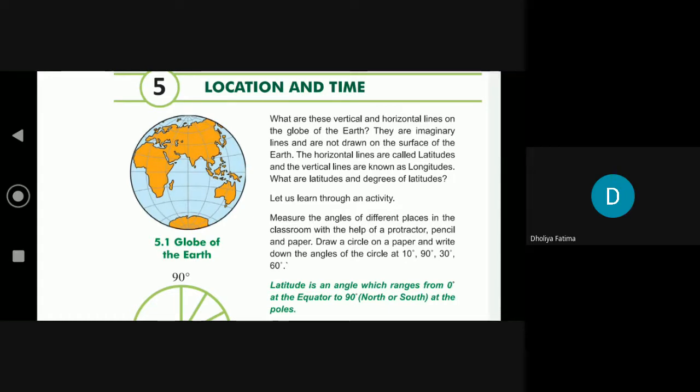Let us learn through an activity. Measure the angle of different places in the classroom with the help of a protractor, pencil and paper. Draw a circle on a paper and write down the angle of the circle at 10 degrees, 90 degrees, 30 degrees and 60 degrees.